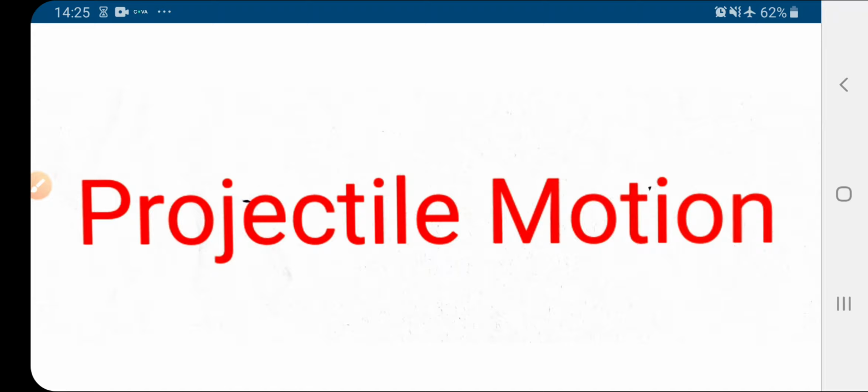Today we will start with our new topic, that is projectile motion. As you know, we were earlier studying motion in two dimensions. It is also one example of the motion of a body in two dimensions, and the name of this motion is projectile motion. It is new for you, but in daily life you can see it in many examples. So let's start it. Projectile motion.